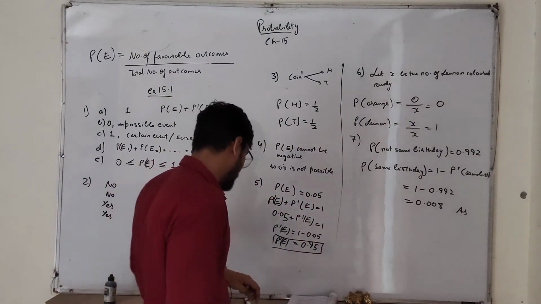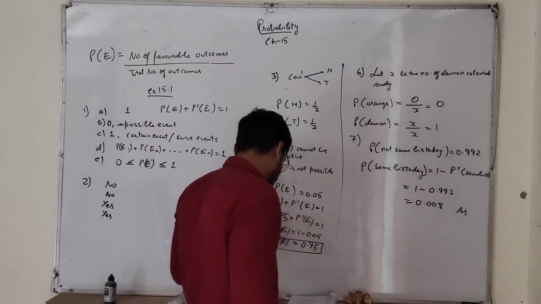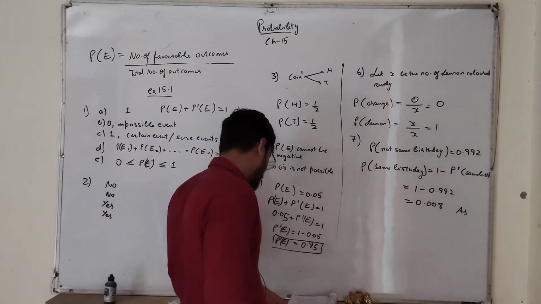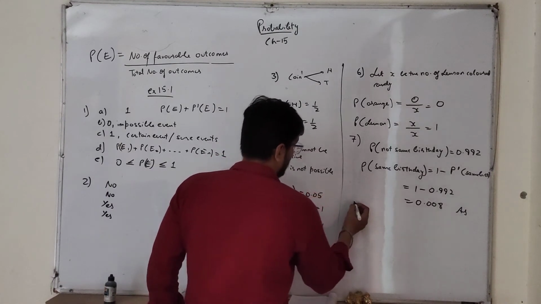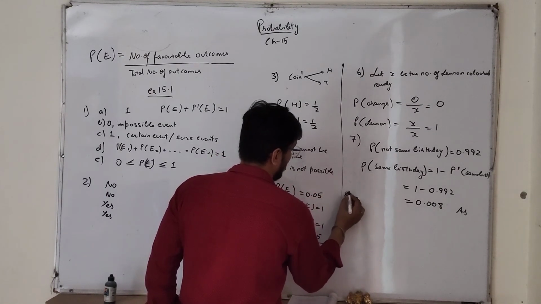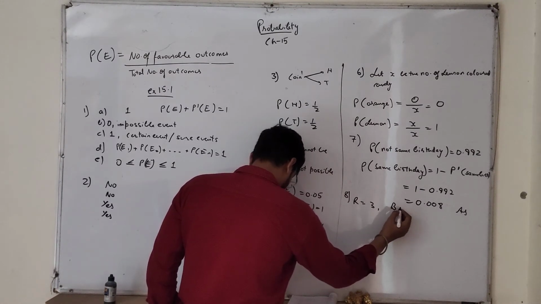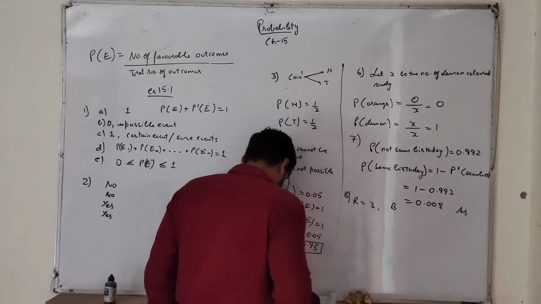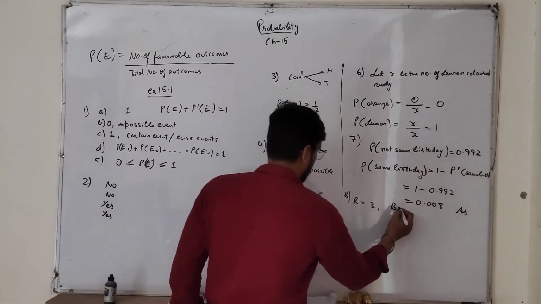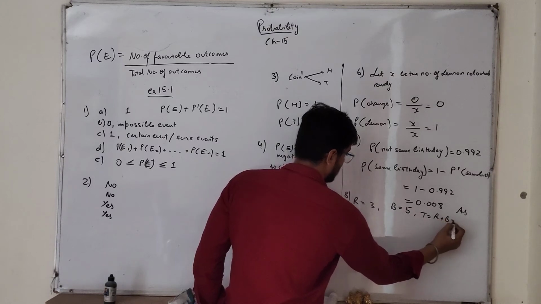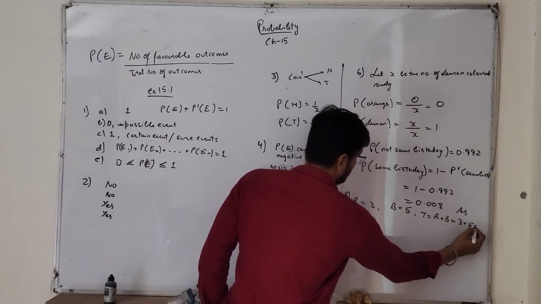Next, question number 8. A bag contains 3 red balls and 5 black balls. A ball is drawn at random from the bag. Find the probability that the ball is red. Red balls 3, black balls 5. The total is red plus black, which is 3 plus 5, which is 8.